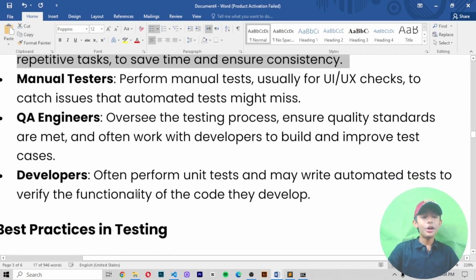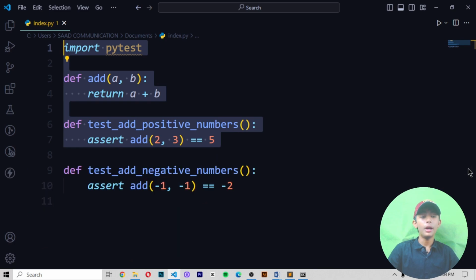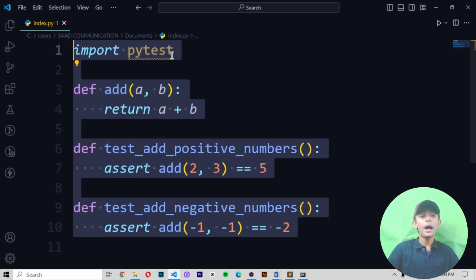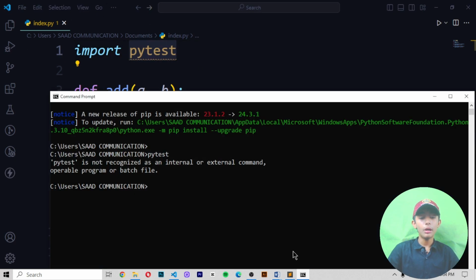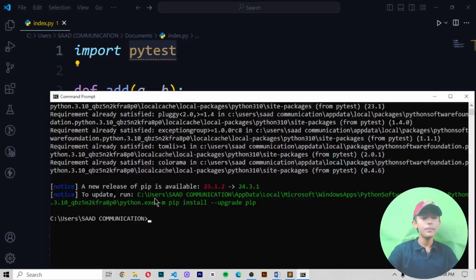And you may not understand why it is not running. It is running, but not on my PC, because I have not downloaded the PyTest library. So if you want to download this library, let me tell you how. In your command prompt, you write only pip install pytest. Then it will start downloading, and when you run it, it will not give you the error. Okay, like this.